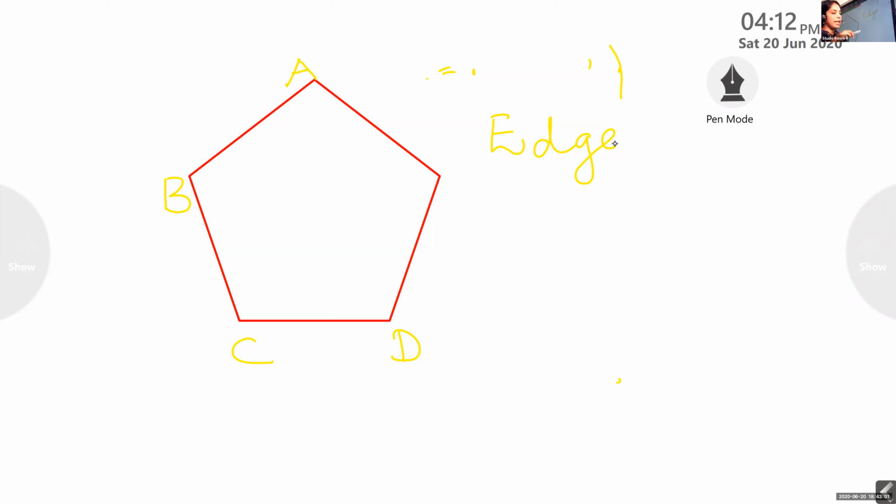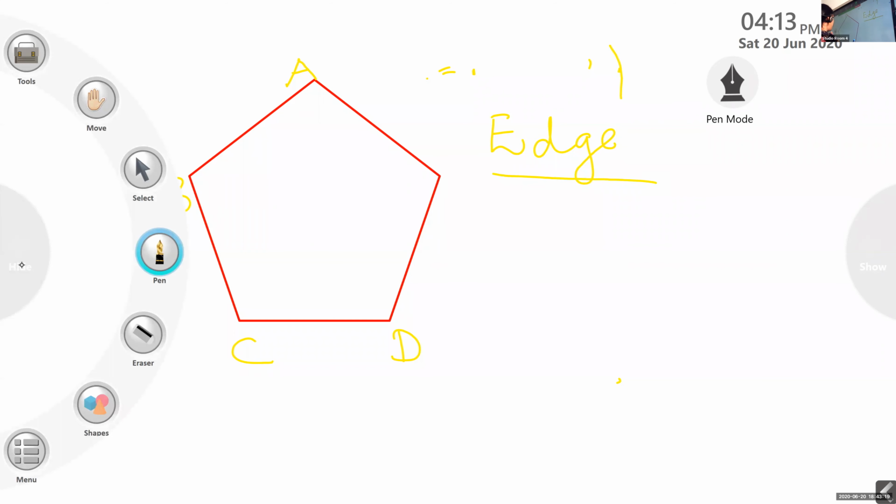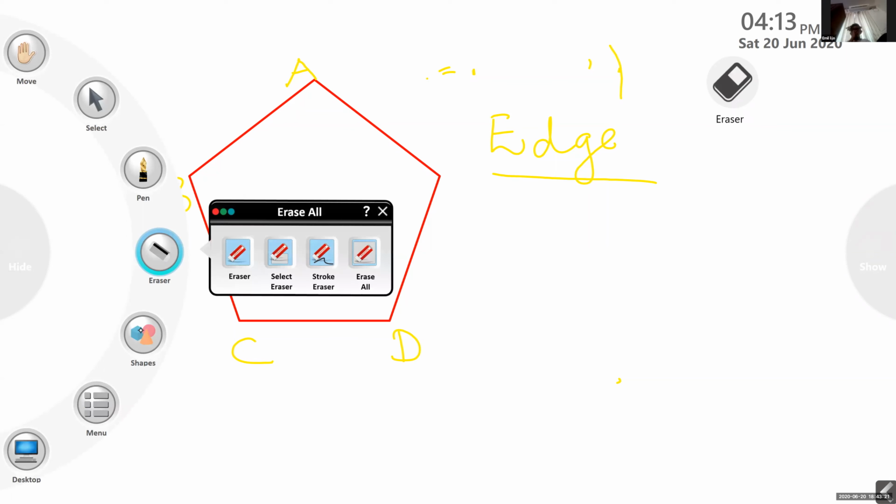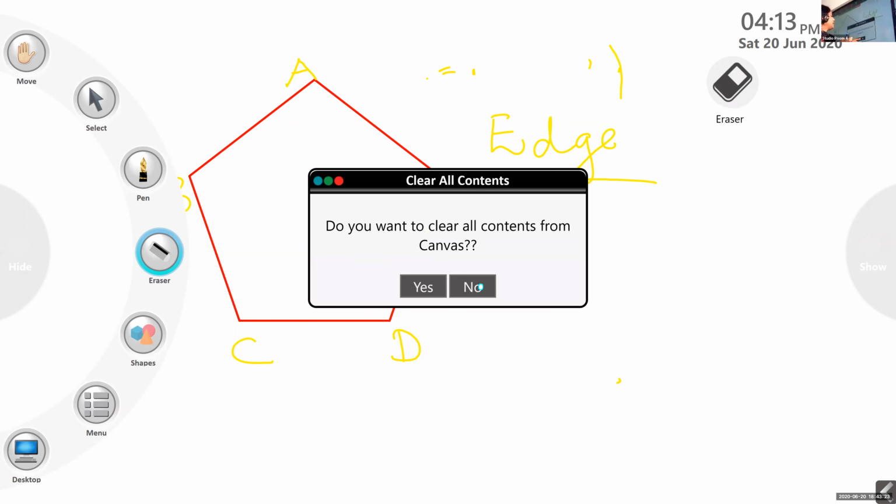Or you have a scale with you, you can see the edge. Edge means that line segment itself. So another name for side is edge. Okay, fine. Now, about sides, did you understand properly? Yes, ma'am. Okay.